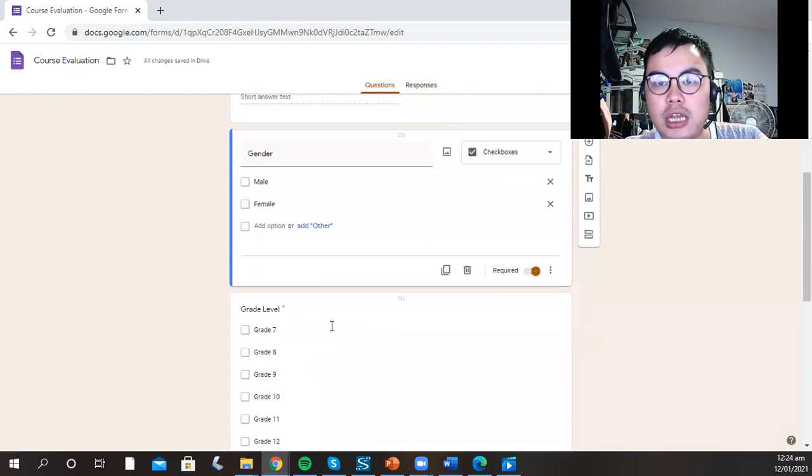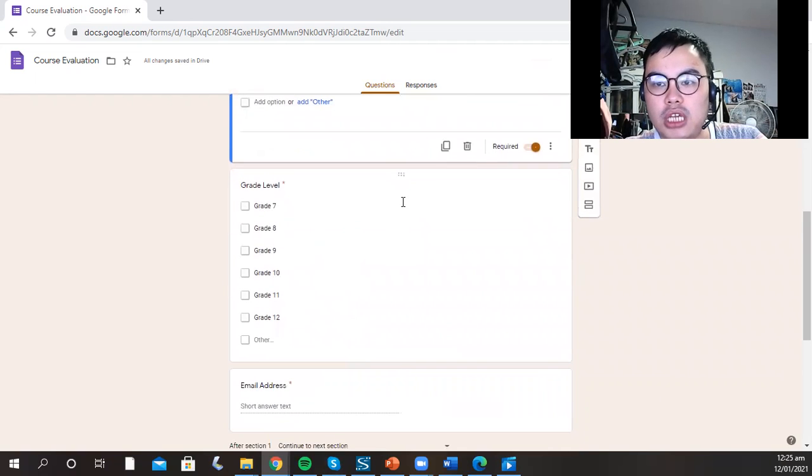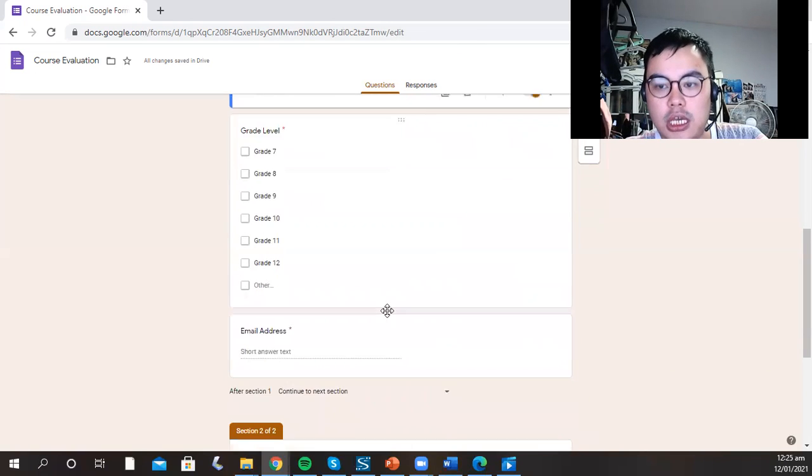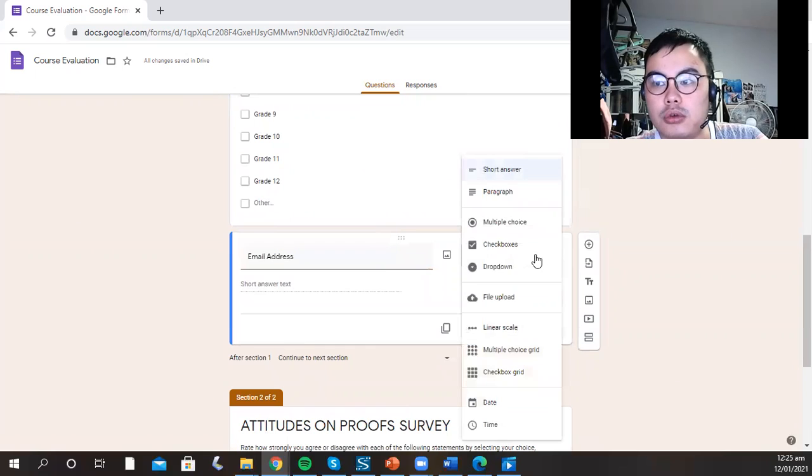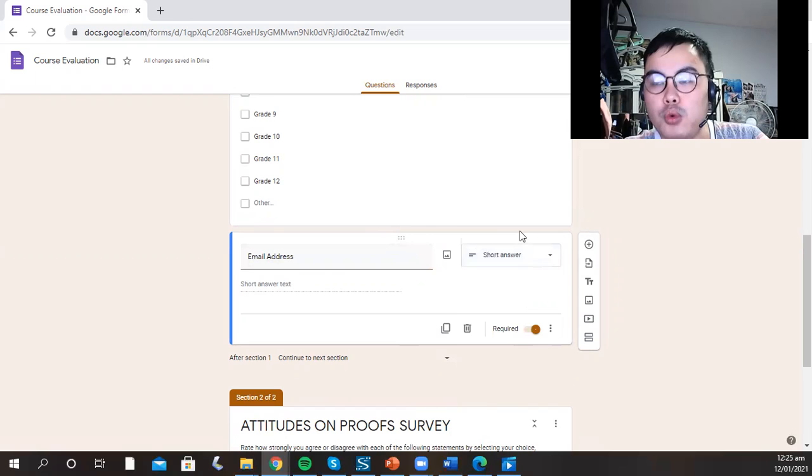While in your grade level, it should be multiple choice because your multiple choice should contain 3 or more choices. In your email address, go to short answer. If you want them to be required to answer, go to this. But if you don't want them to be required, click this. But you have to click this so you'll be requiring them to answer.